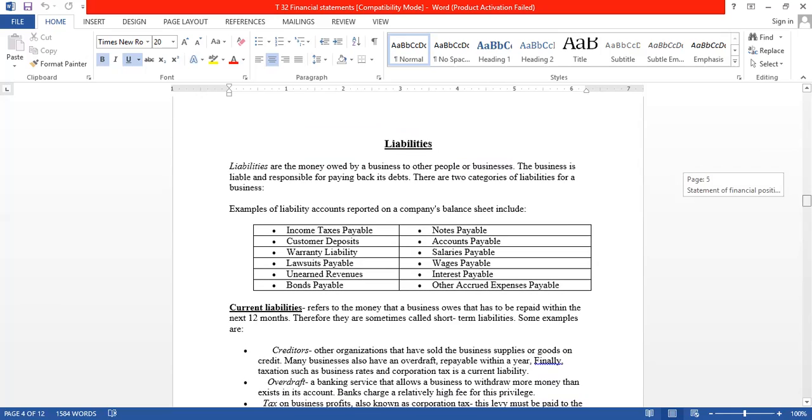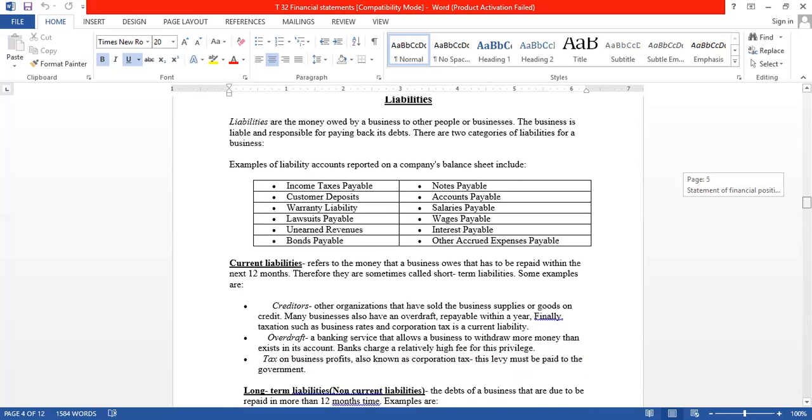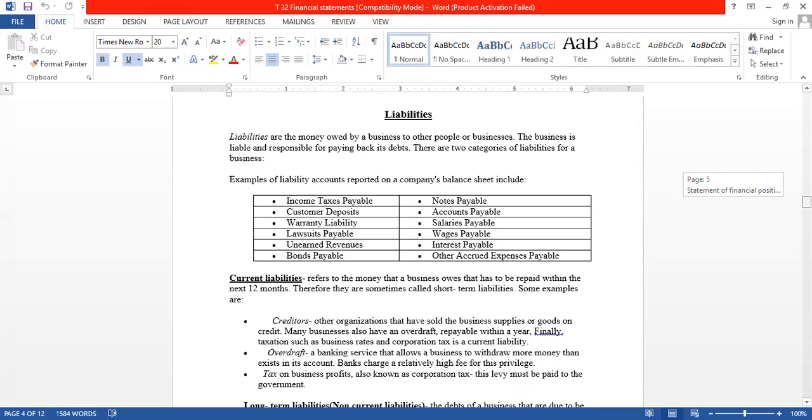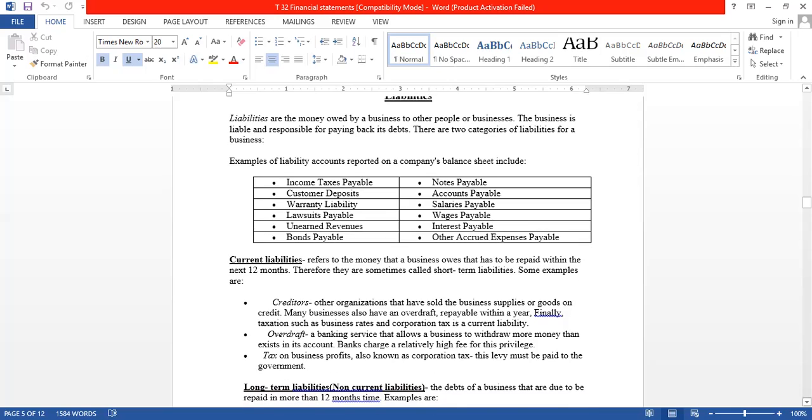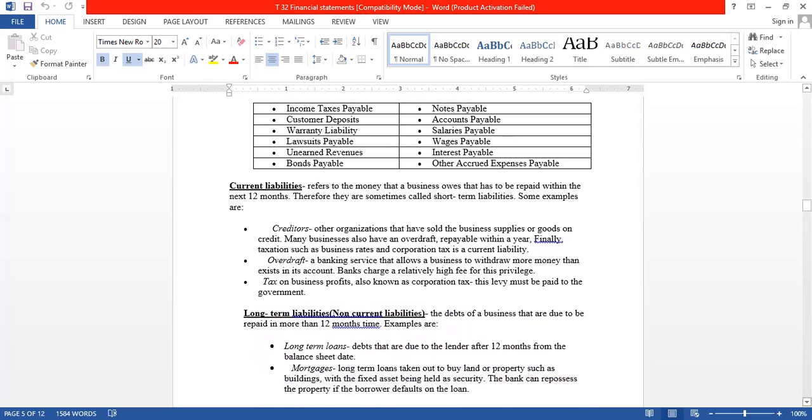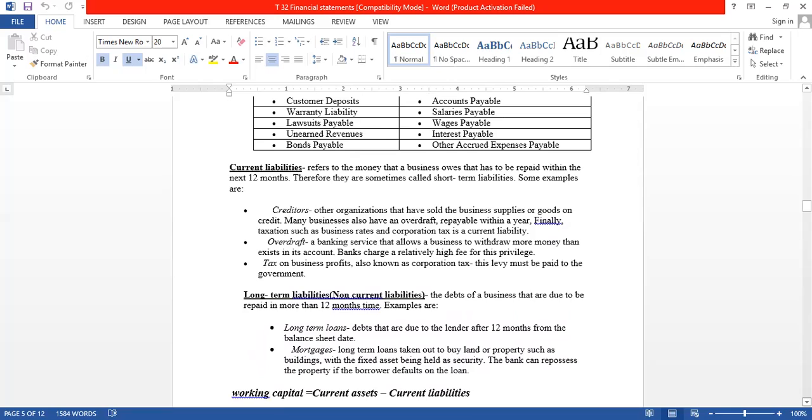And liabilities we can divide into two branches again. Some common examples of liabilities are income tax payable, customer deposits, warranty liabilities, and salaries payable. So we can divide liabilities into two branches: current liabilities and long-term, or non-current, liabilities. Current liabilities refer to the money that the business owes that has to be repaid within the next 12 months.